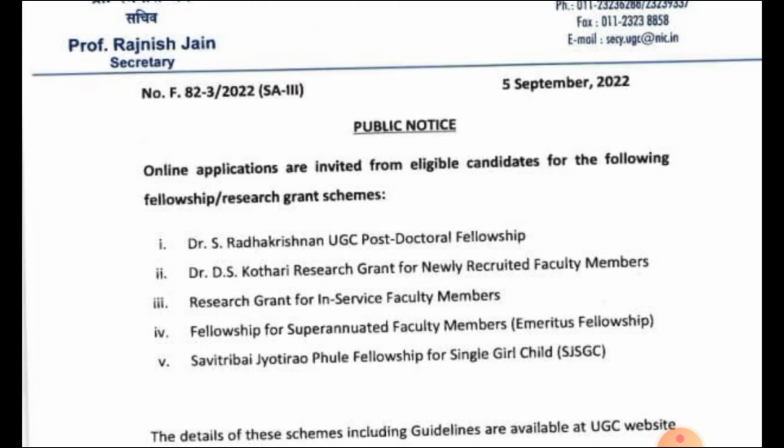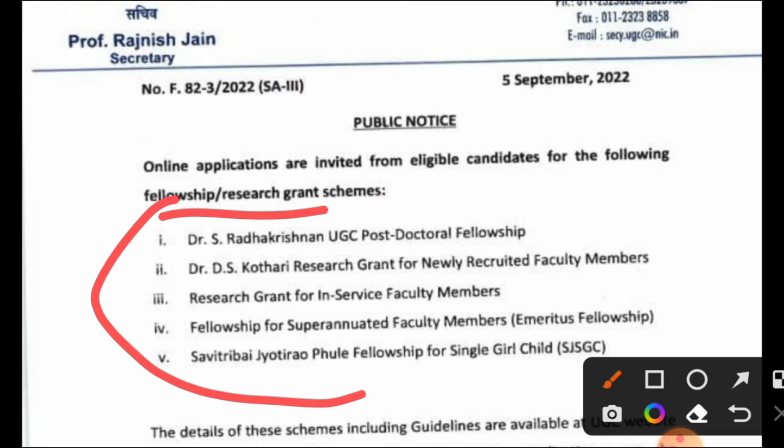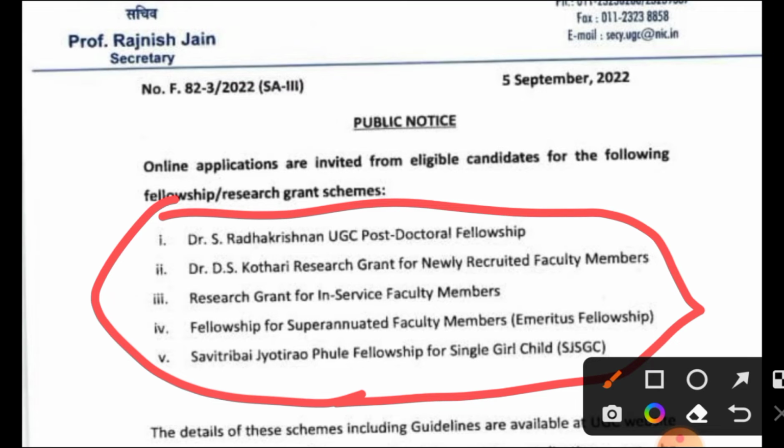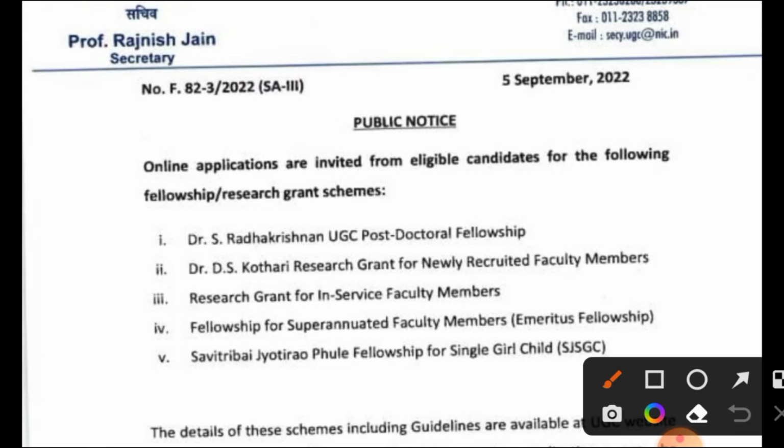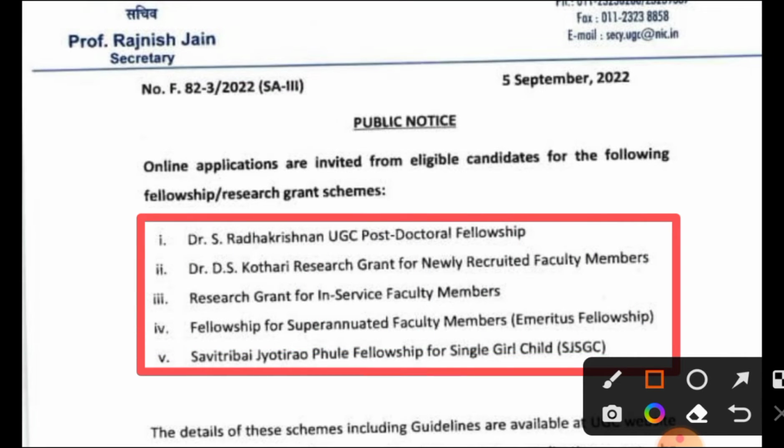So these are the 5 scholarships, or we can say the fellowships, that were declared by the UGC. First is the Radhakrishnan UGC Postdoctoral Fellowship.